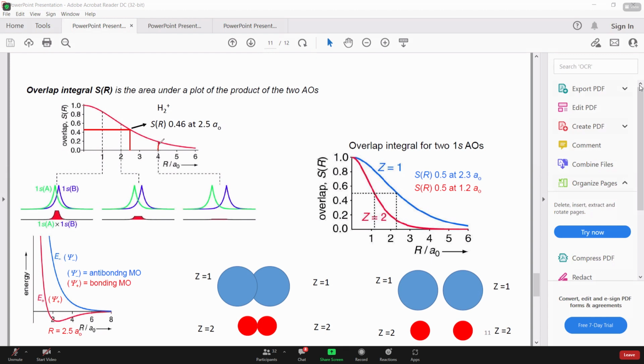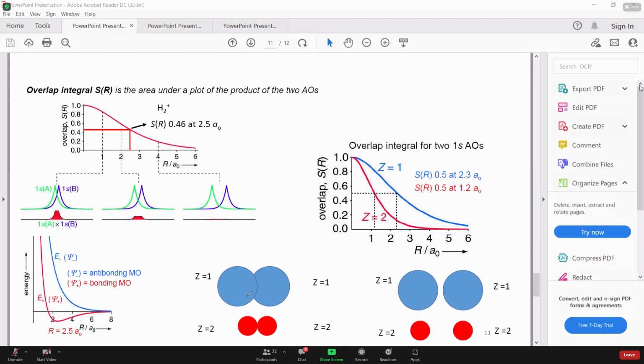At 4a0, your overlap is very less. Suppose it's 0.2, very little overlap, right? When you come at 2, the corresponding result is like this, and this is considerable overlap. At 1, you can see this is the overlap value you will get, and obviously at 0 the value will be maximum. So what they are representing here is that as the internuclear distance decreases, the overlap integral will increase, right?